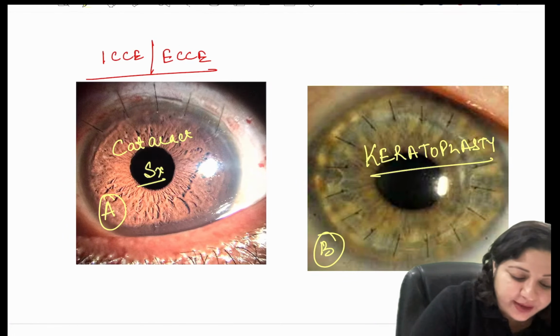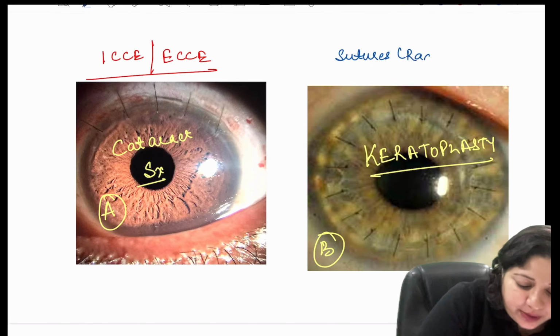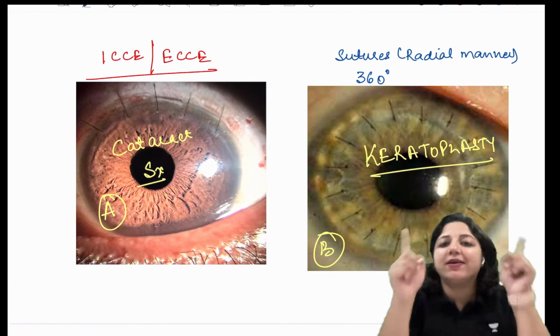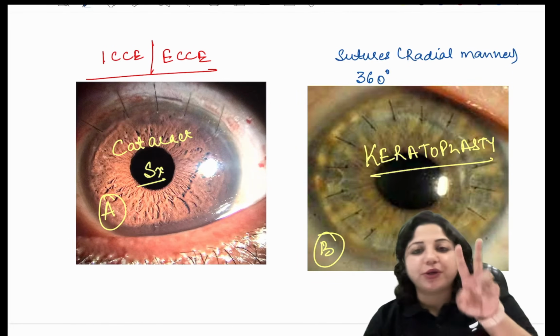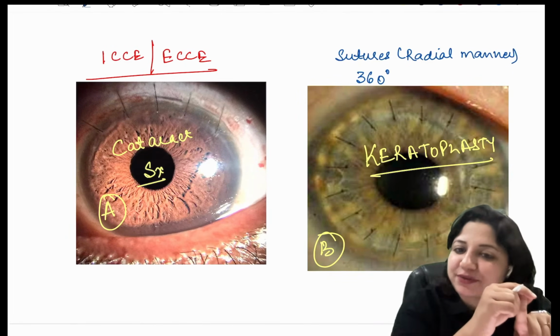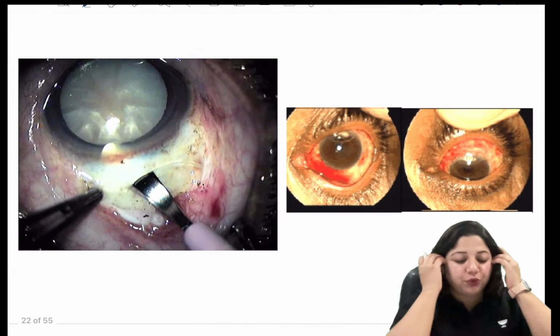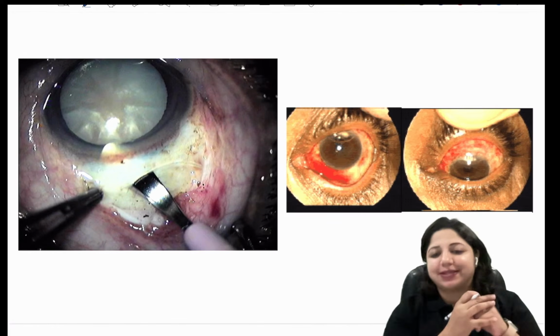So how will you identify? You will identify by the fact that there are sutures in a radial manner, 360 degrees, right? All around there are uniformly placed sutures. So now you know how to differentiate whether cataract surgery has been done or it's a keratoplasty. Then you come to the next one. Now you tell me which surgery this is, which cataract surgery.